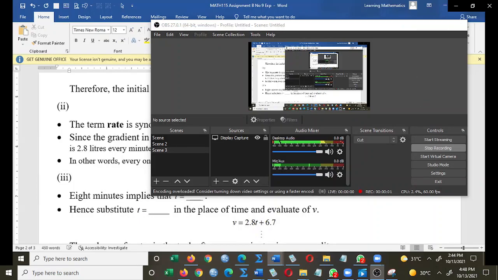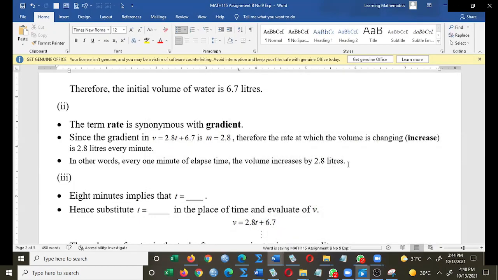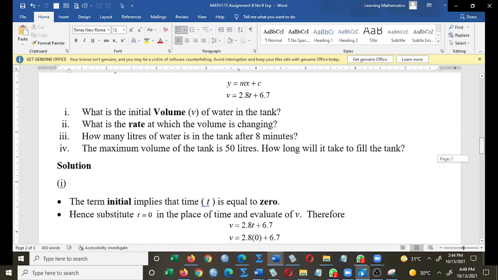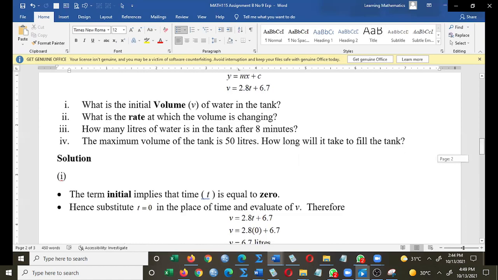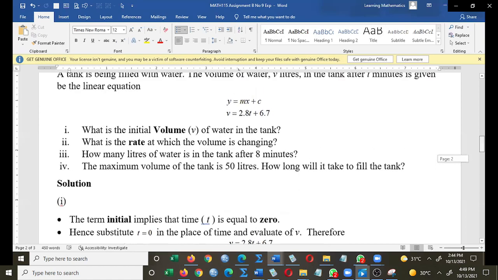2.8 what? Liters. 8 liters. Part 3. What is part 3 asking? How many liters of water is in the tank after 8 minutes? By the way, let's do a little recall. What was the initial volume of water in the tank?